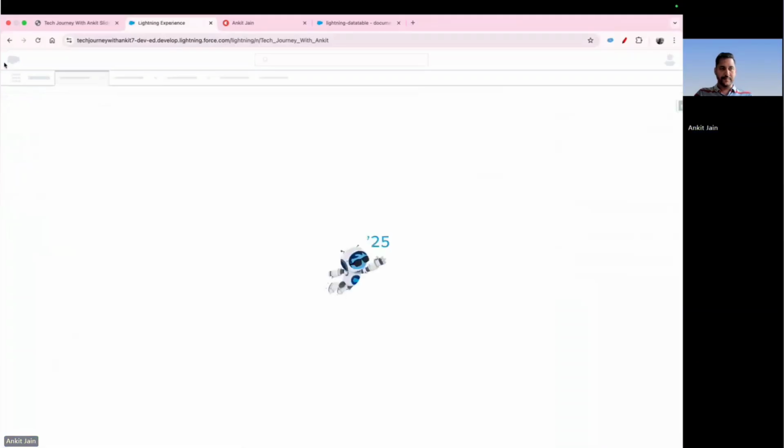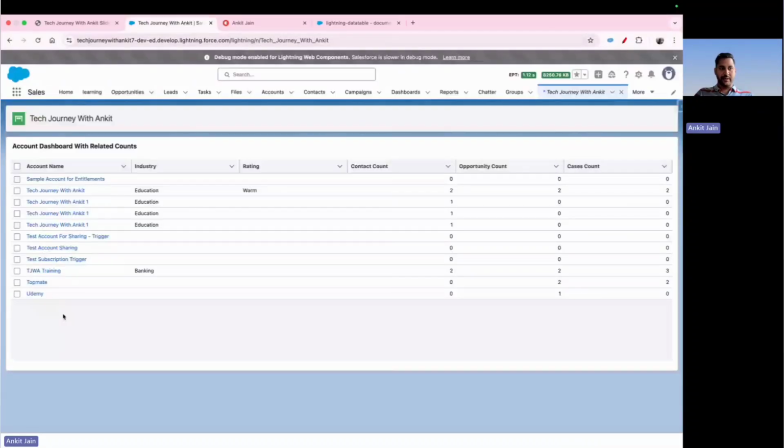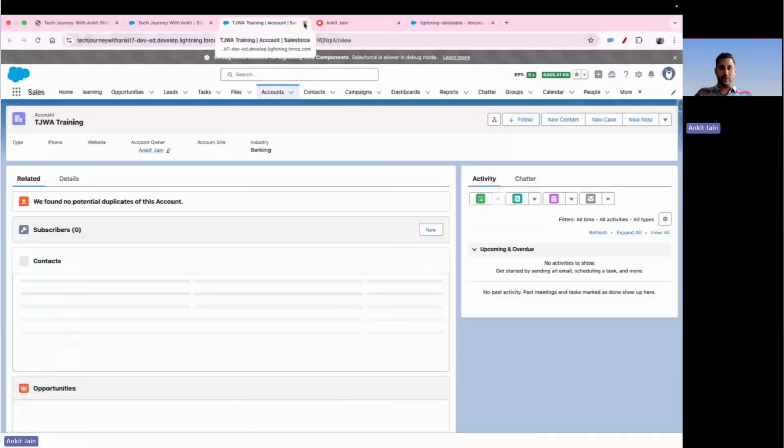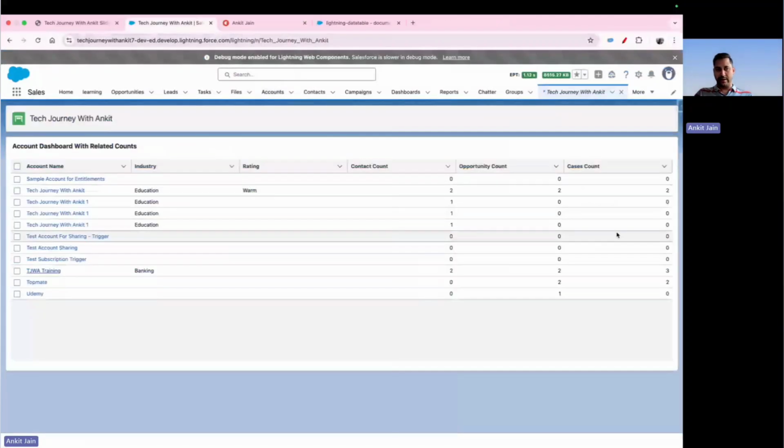Navigating back. You guys can see that the component is populating where the first column is the link of the record. If I go and click on this link, it is opening up the record in a separate tab as well. So that part is also working. Moreover, it is also showing the count of the records as well.